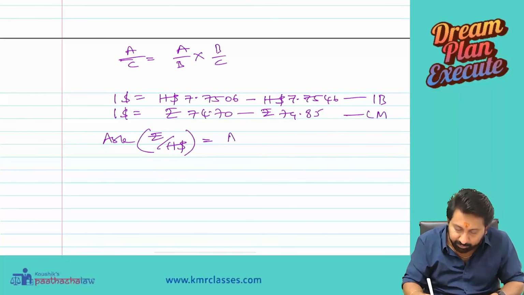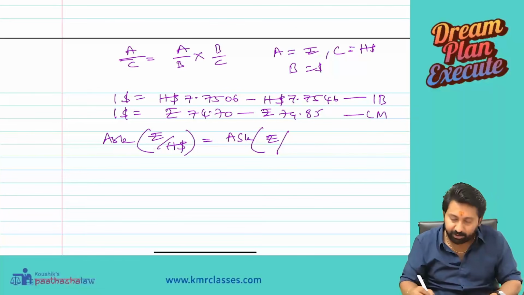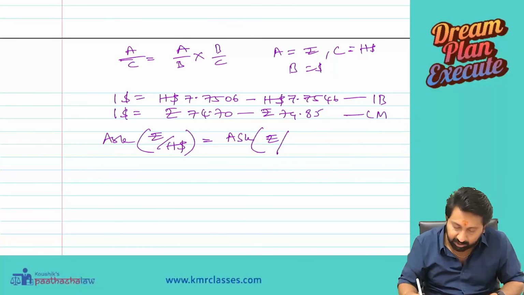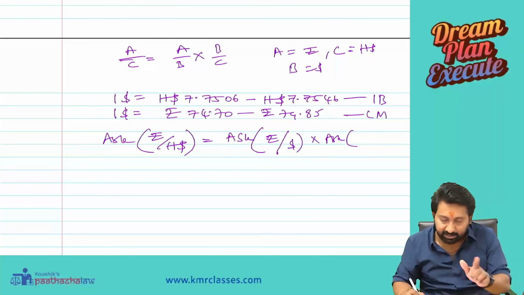So ask of rupee by Hong Kong dollar can be written as ask of rupee by dollar, into, A is rupee, C is Hong Kong dollar, B is dollar. A by B is ask of rupee by dollar, into B by C, what is B?